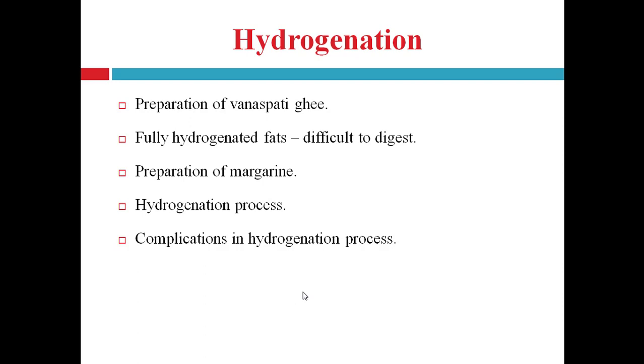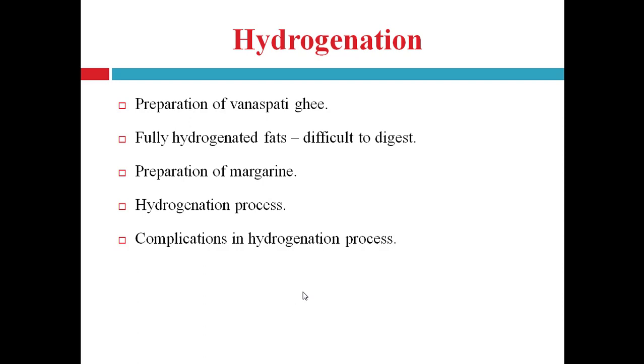Hydrogenation is done till fat of the desired consistency is obtained. The hard oil is taken out and filtered, various flavoring agents are added, and airtight containers are used for the storage of this hydrogenated fat or oil, right?